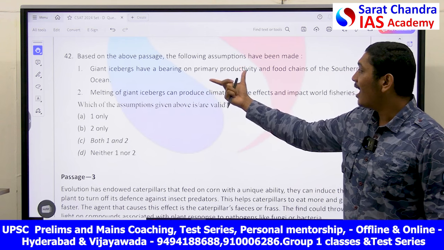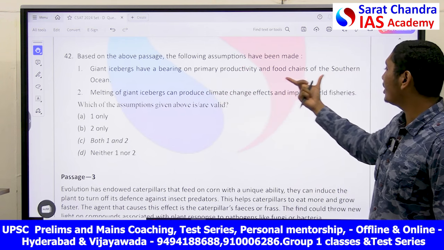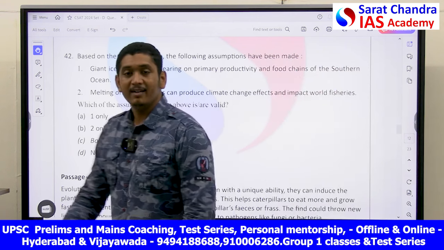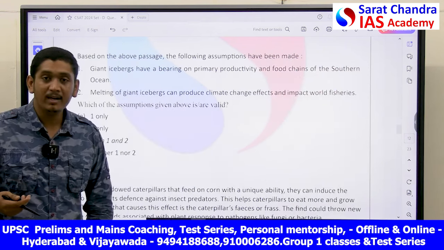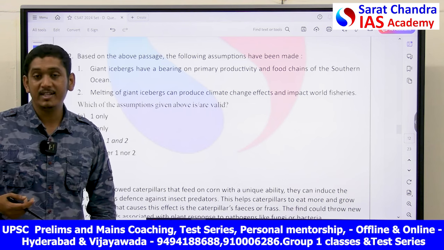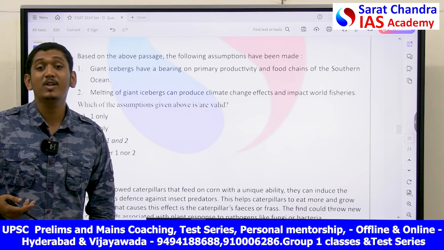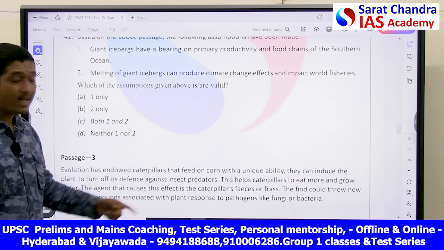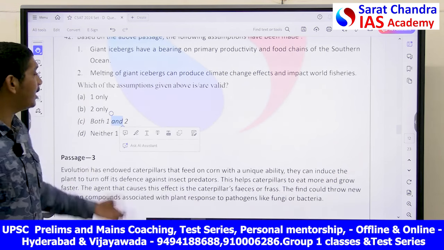Giant icebergs have a bearing on the primary productivity and food chains of the Southern Ocean. Yes, obviously he said when giant icebergs, which contain carbon and good nitrogen-based nutrients and minerals, melt, they are responsible for increasing the plankton. That's what is written in the passage. That's what he assumed. That's what he tried to say.